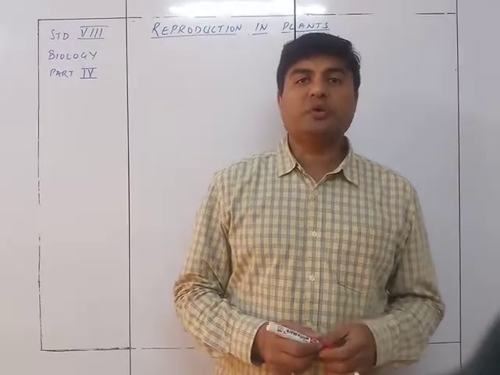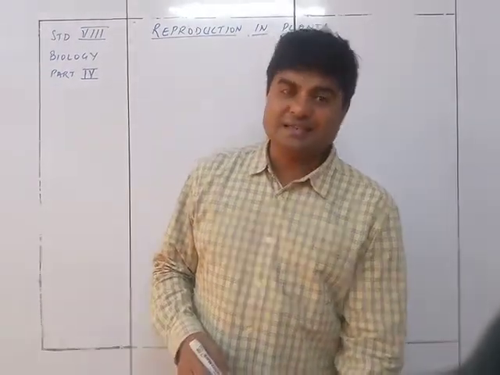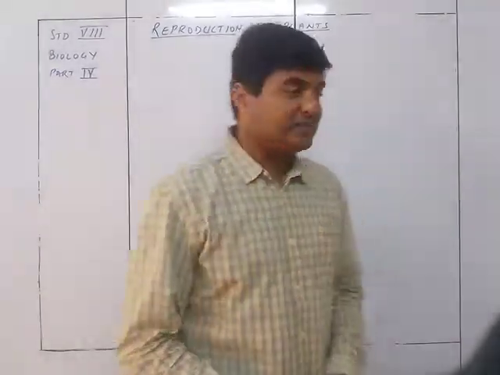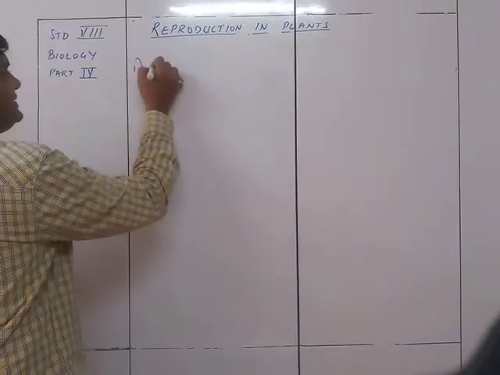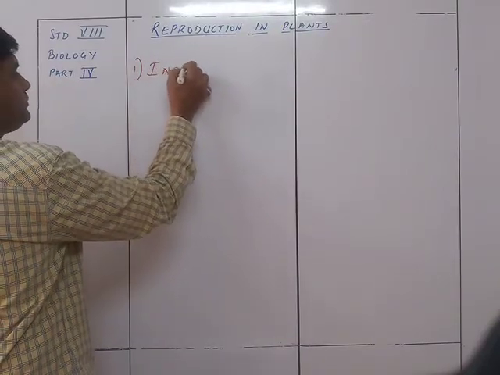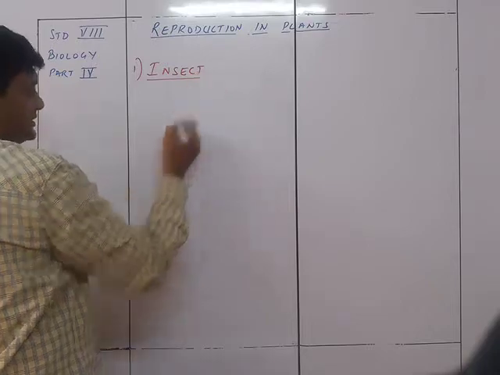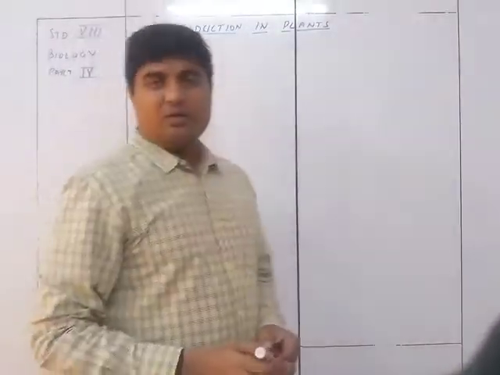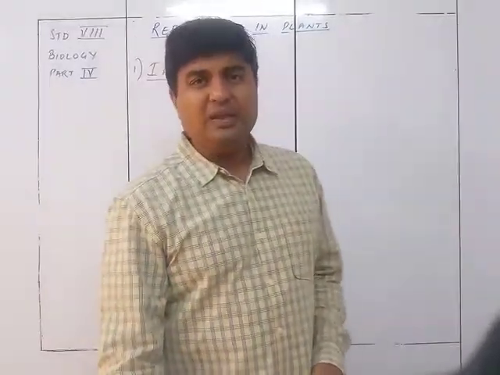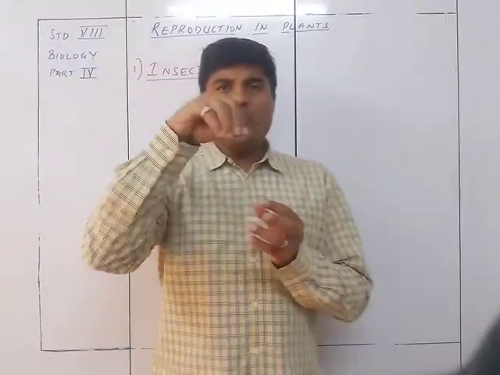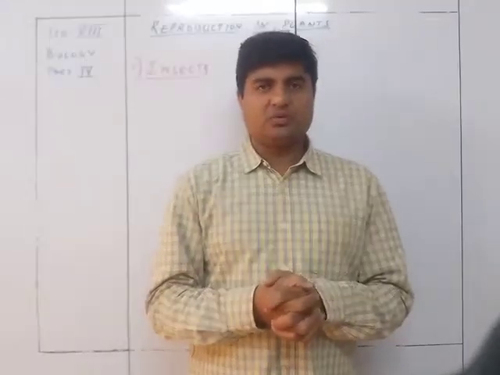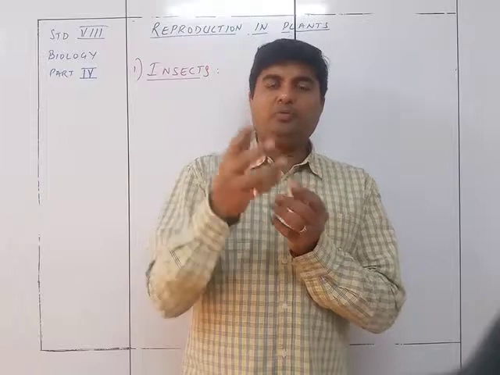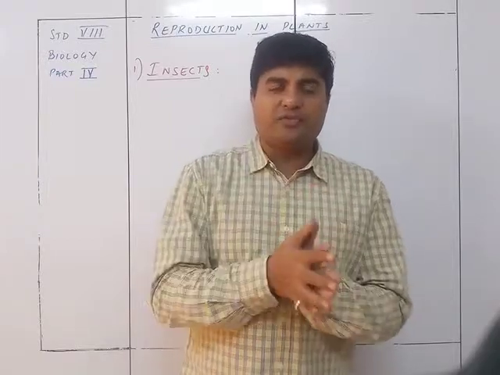So the agents of cross-pollination, first one is insects. So let's talk about pollination by insects. First one is insect pollinated flowers, or pollination by insects. We have seen many times that the butterfly, the bee, they will always be moving around on the flowers. These bees or insects are always seen around the flower.